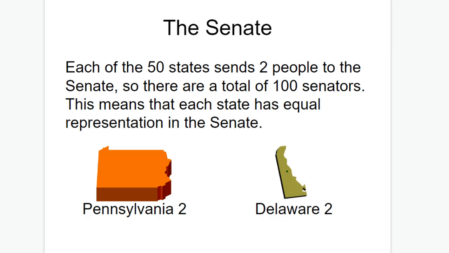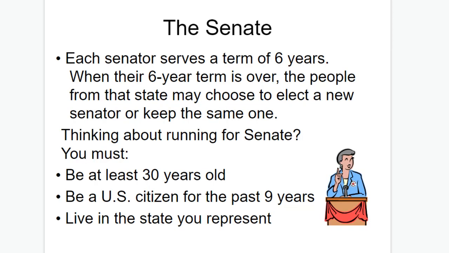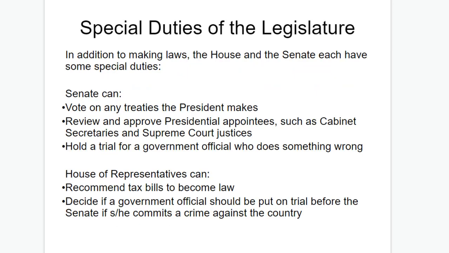Again, we talked before, the president of the Senate is actually the vice president of the United States. They're there to cast a tie-breaking vote in case it's necessary. Each senator serves a term of 6 years, and when their 6-year term is over, the people from the state can choose to elect a new senator or keep the same one. Thinking about running for Senate, you must be 30 years of age, be a U.S. citizen for the past 9 years, and live in the state you represent.